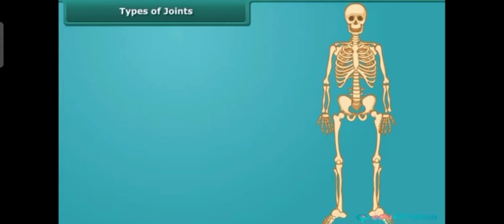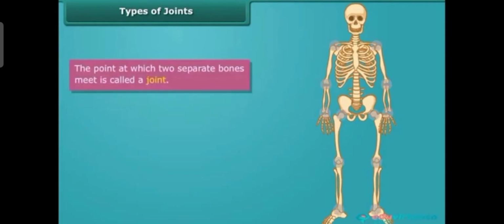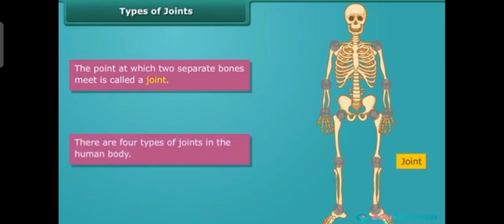So in a skeletal system, all the bones are connected to each other so that the body gets a particular shape. The point at which two separate bones meet is called a joint. You can see the different joints in a human body.